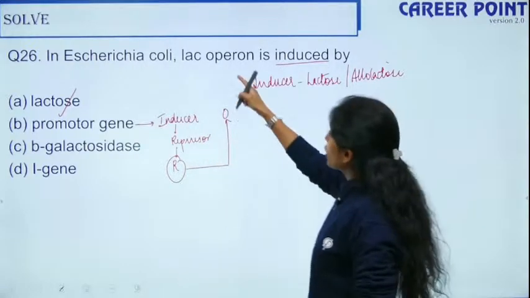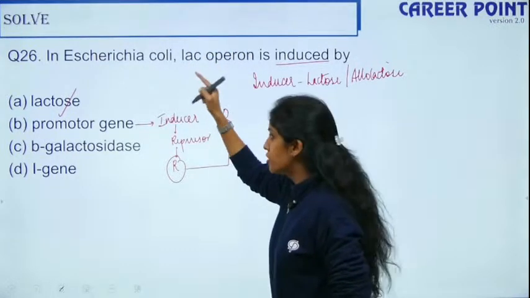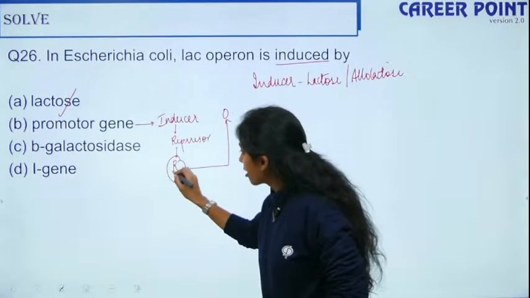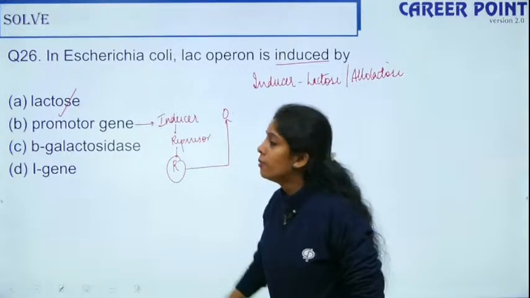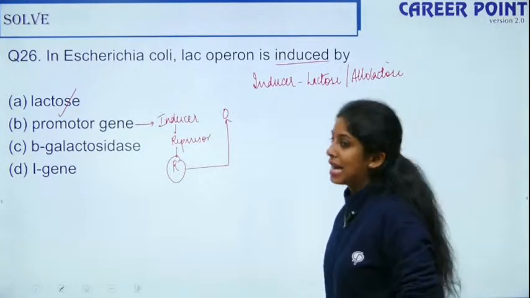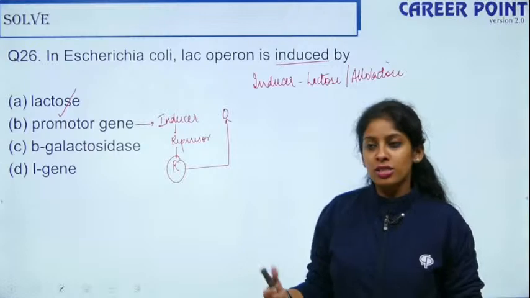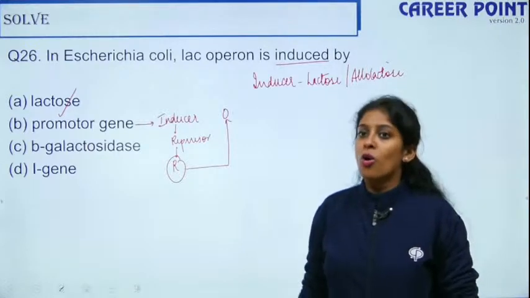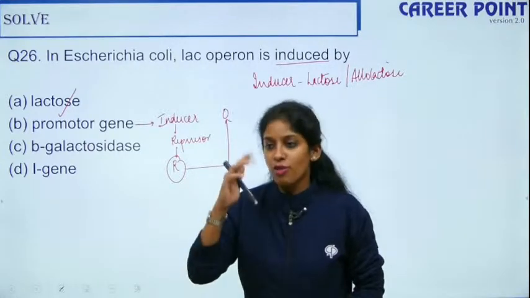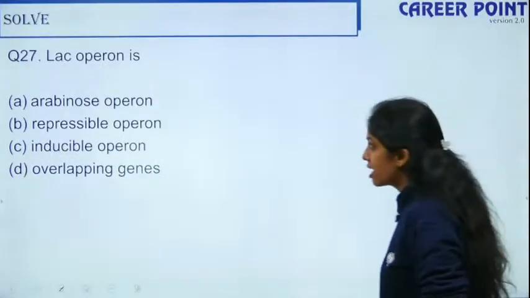But to induce your lac-operon, that is to induce the transcription, you need lactose because lactose holds this repressor. So it is your lactose which acts as an inducer here. When there is no lactose, lac-operon is not functional. Only when lactose is there, it is functional, right?